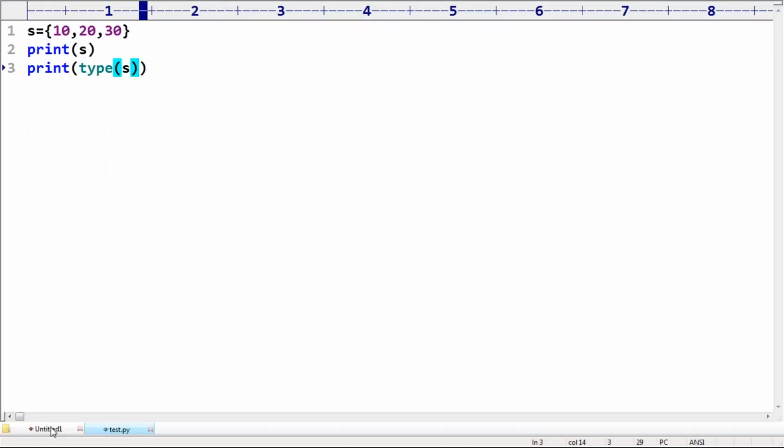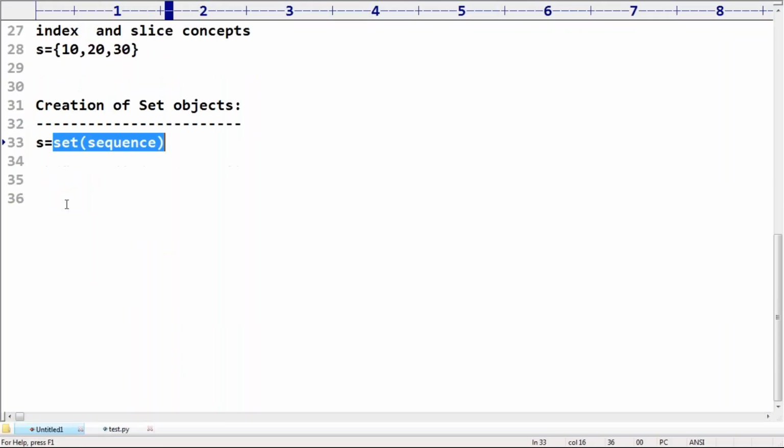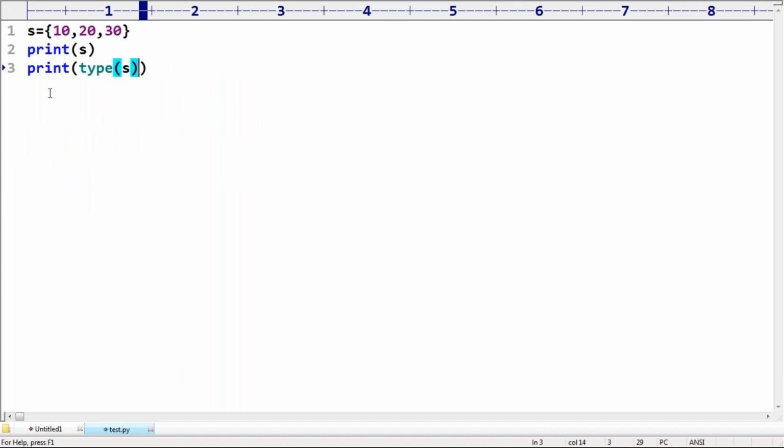Observe carefully. This is the first one. I want to create a set from a list object. Assume l is equal to 10, 20, 20, 20, 30. I want to create a set object: s is equal to set of l. Print of s. What is the answer you are going to get? Will duplicates by default be allowed or not allowed? Duplicates are not going to be taken.